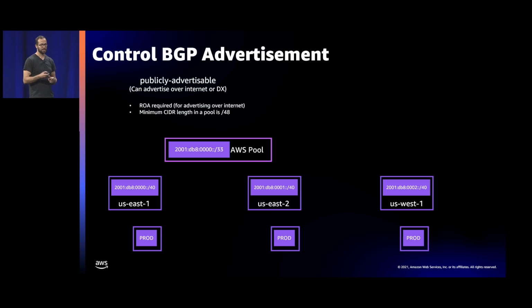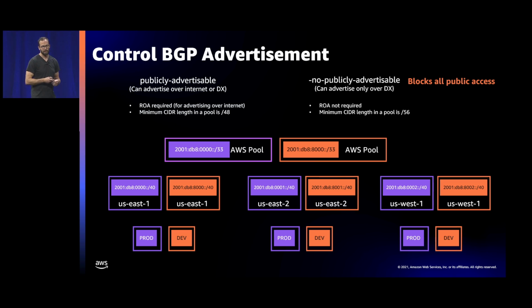And with saying it's publicly advertisable, you're asking AWS to advertise that address space to the internet. If you set up the no publicly advertisable flag, you're effectively saying that I still want to use this globally routable address space, but I don't want AWS to advertise it for me. It would only be relevant to specific VPCs, and to be able to communicate with that environment, you would have to use things like AWS Direct Connect or AWS VPN. And you can have both ranges operating in parallel, and maybe use them for different environments.